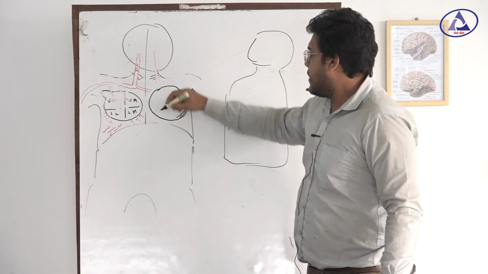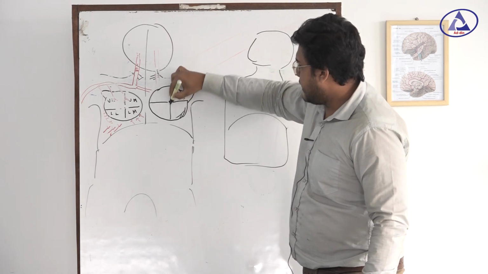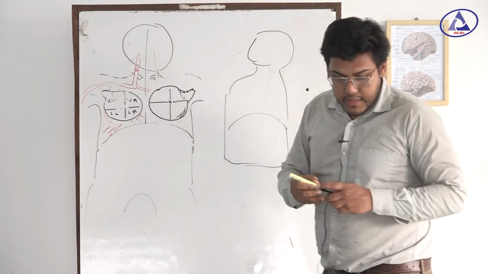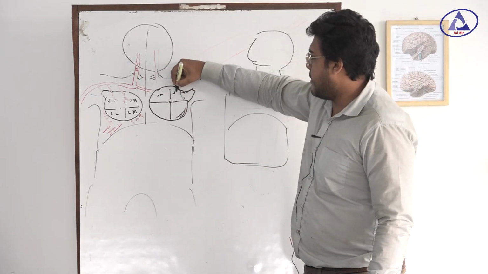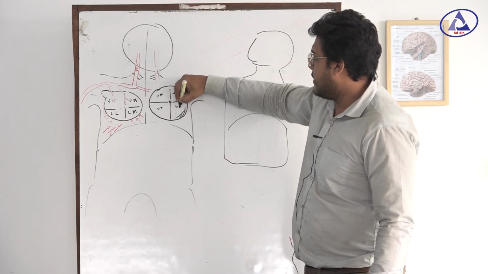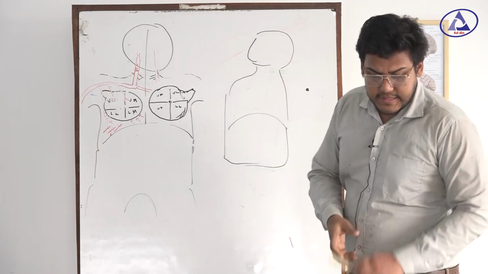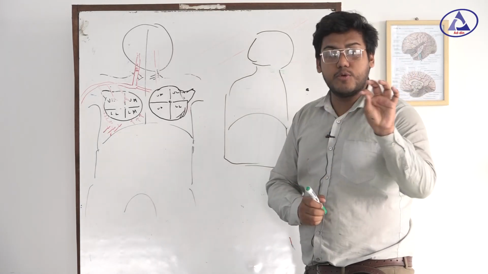Okay. We divide the breast into 4 quadrants. Now this is upper medial, this is upper lateral, this is lower medial, this is lower lateral. Okay. Very nice. Now we know about lymphatics, lymphatic nodes.